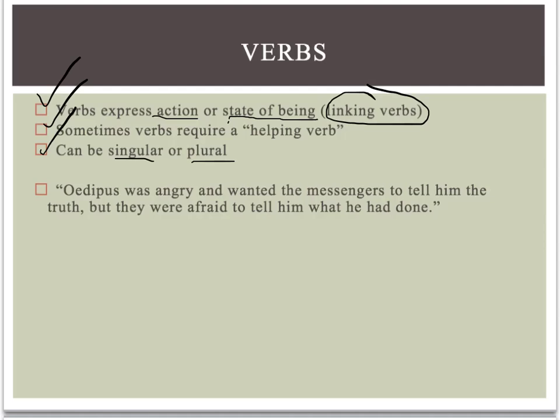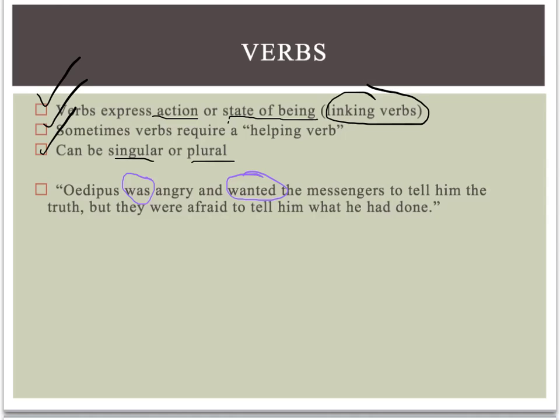Oedipus was angry. The first verb in this sentence is a form of to be. It's the linking verb was. It's what Oedipus, singular, was. The next thing that happens, our first action verb, is that Oedipus wanted. This is something that Oedipus did.